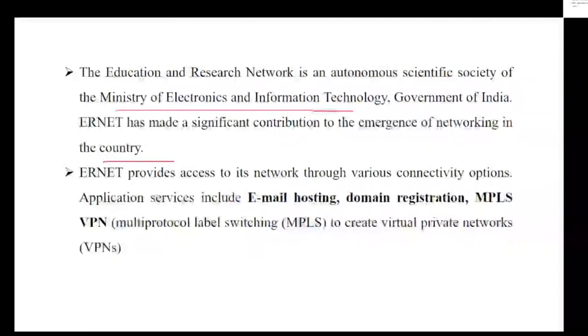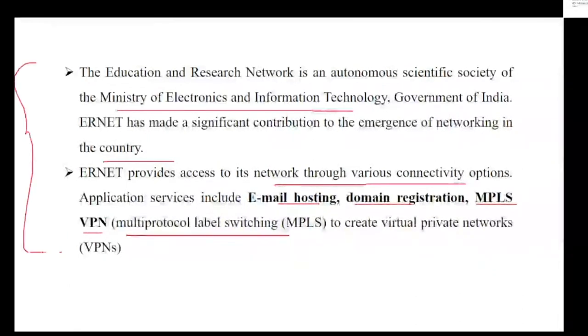It provides access to the network through various connectivity options like email hosting, domain registration, and MPLS, that is multi-protocol label switching, to create virtual private networks, that is VPN. So please remember, this is the network used in the educational field, with an importance of networking through various connectivity options. Is that clear?